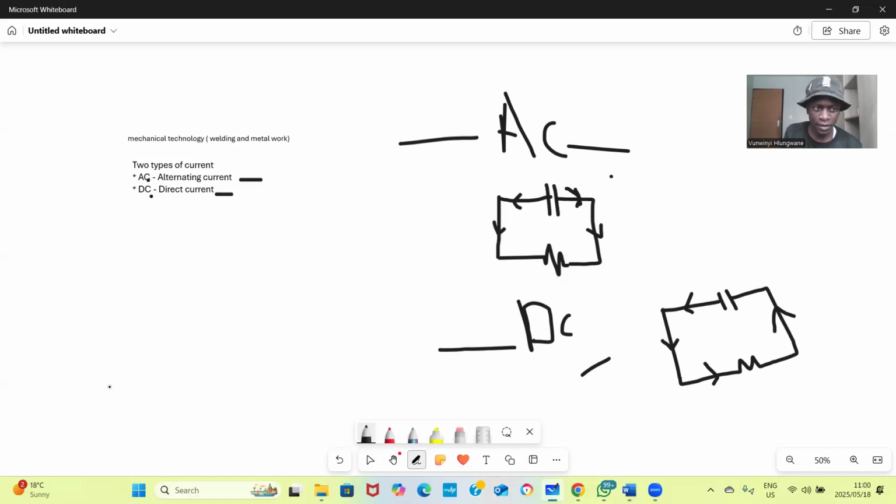Okay, AC. Number one, AC power. AC is used to distribute power through the workshop, powering equipment like lighting, heating, and so on.